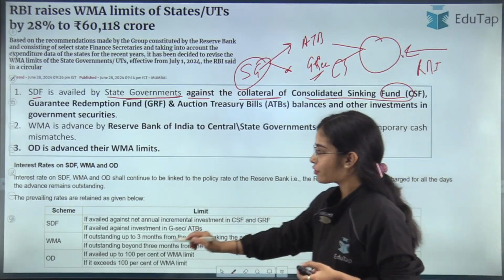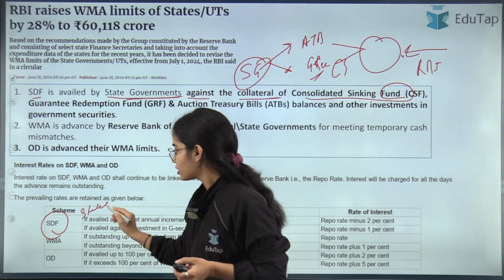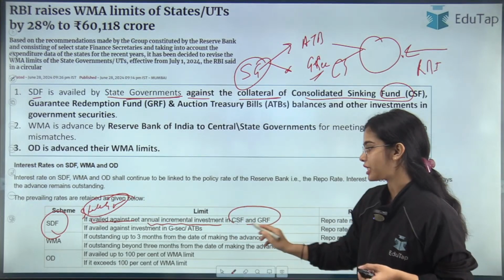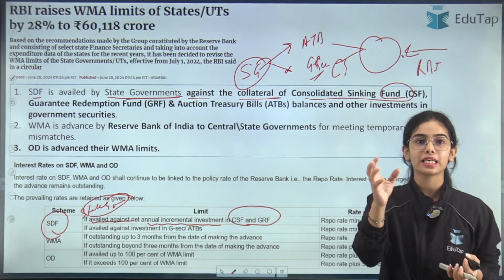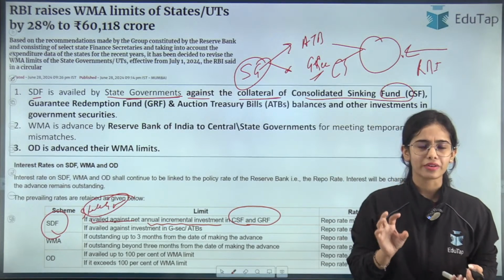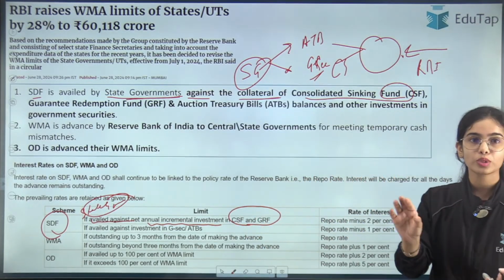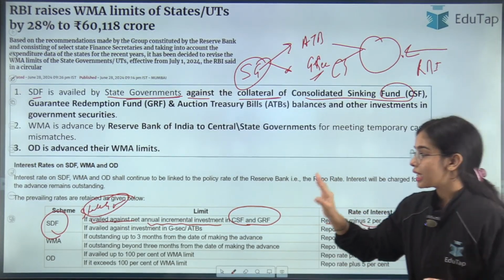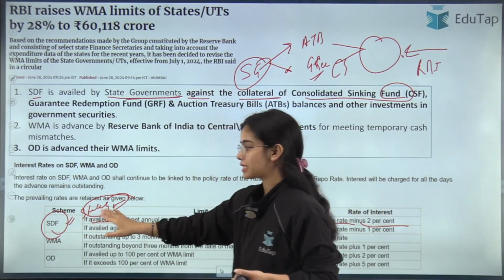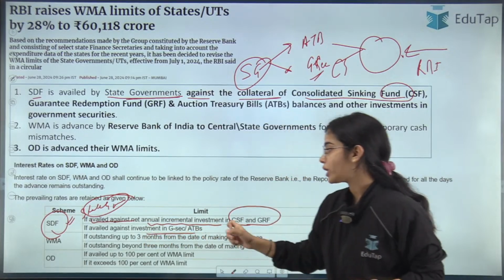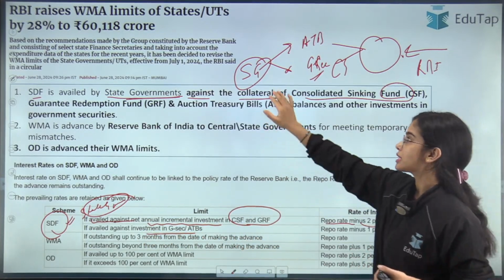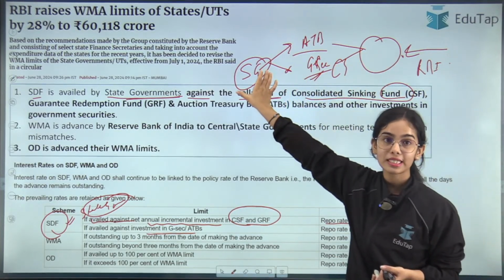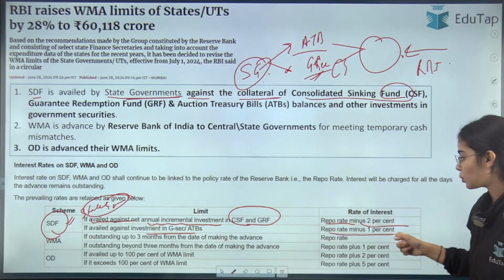Now, SDF, if the state government wants to take a loan, is availed against the net annual increment investment in CSF and GRF. So state governments go to the RBI and say, against the CSF and GRF, keep it as collateral and give us a loan. The RBI will give the loan to the state governments at repo rate minus 2%. If the SDF is availed by the state governments against the collateral of government securities and ATBs, where the state governments are keeping the ATBs or the government securities as collateral, the RBI will give a loan to the state governments at repo rate minus 1%.